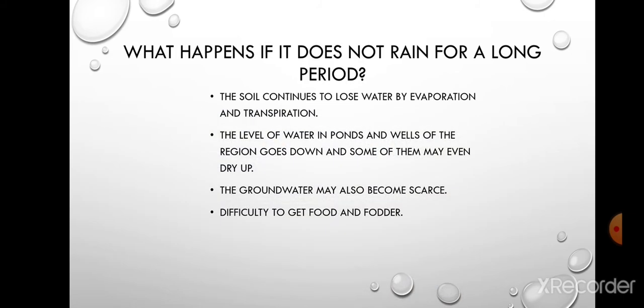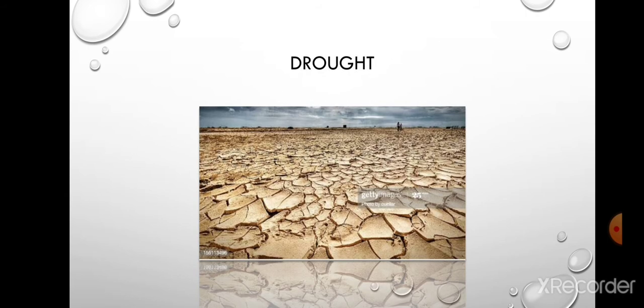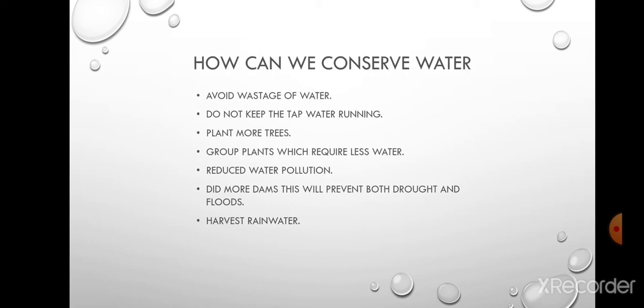Next, what happens if it does not rain for a long period of time? Again, it leads to a situation which is known as drought. What happens during drought? The soil just continues to lose water, and there is no water left. The level of water in ponds, wells, and rivers just gets lower and lower. The groundwater may also become scarce, and because of this, there is difficulty in getting food and fodder. This is the condition of soil during drought. So this is the reason why an adequate amount of rainfall is required.